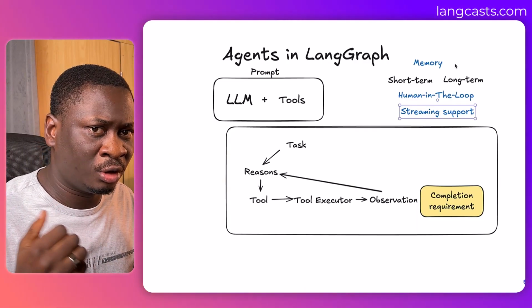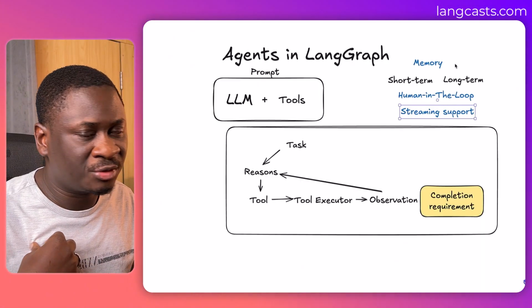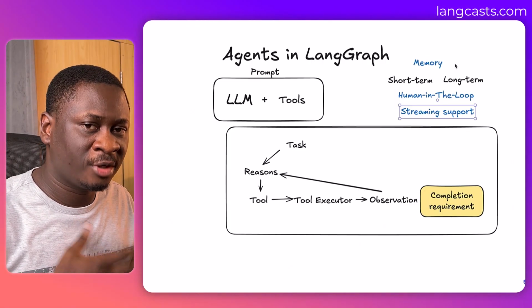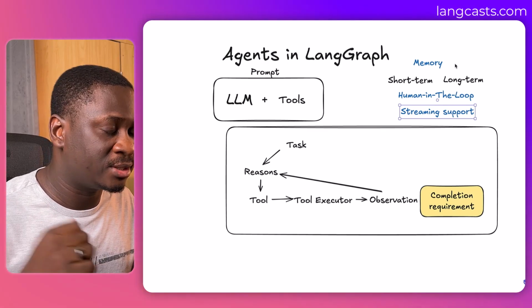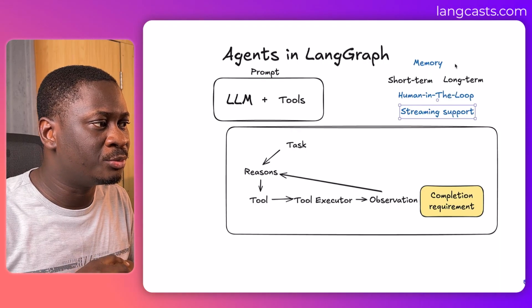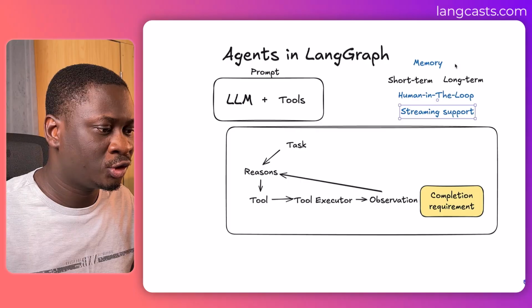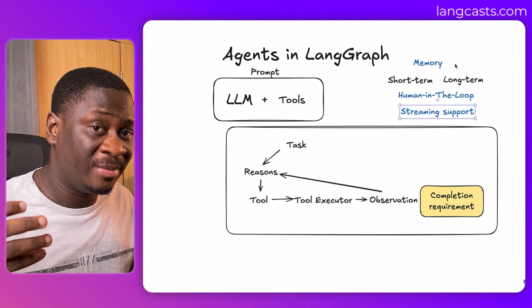But if you don't want to go through all that, building things from scratch, having to implement your own human in the loop support and checkpointers and stuff like that, you can use pre-built components. LangGraph provides pre-built components that you can use to build things like React agents. You can just use those components, and they come with a lot of these capabilities out of the box. You don't need to implement them manually.